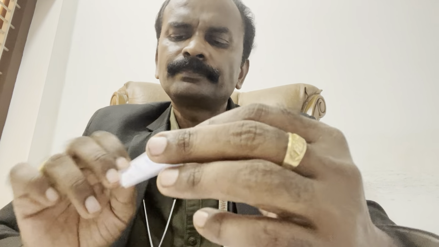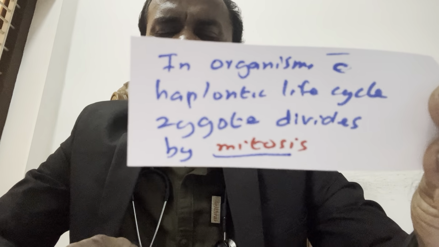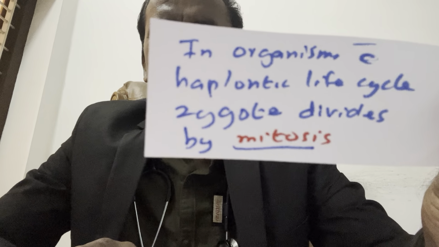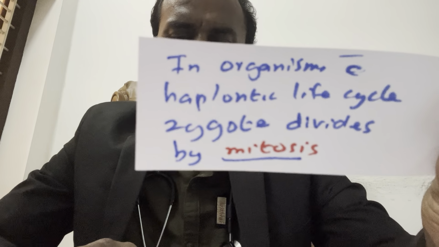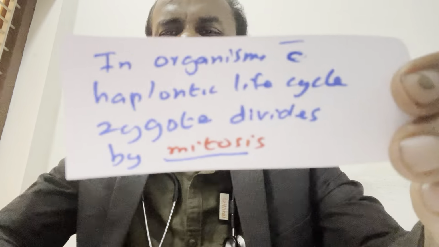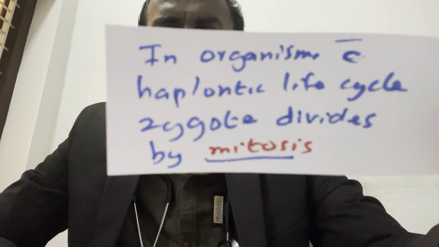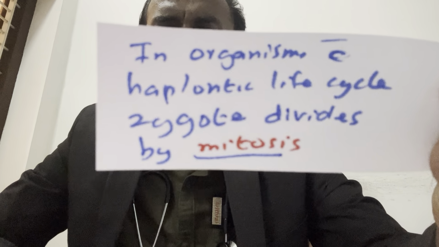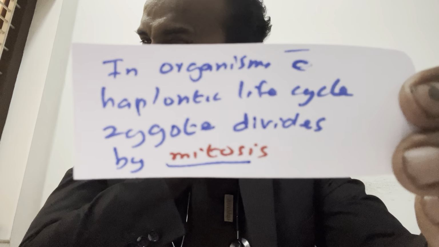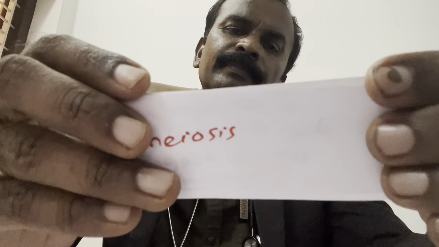In organisms of haplontic life cycle, zygote divides by mitosis. True or false? See, there is no logic in these; if you study, you can answer. Even if you read the textbook 100 times, you cannot capture all these points inside your brain. What is the question? In organisms with haplontic life cycle, zygote divides by mitosis. True or false? It is always meiosis.